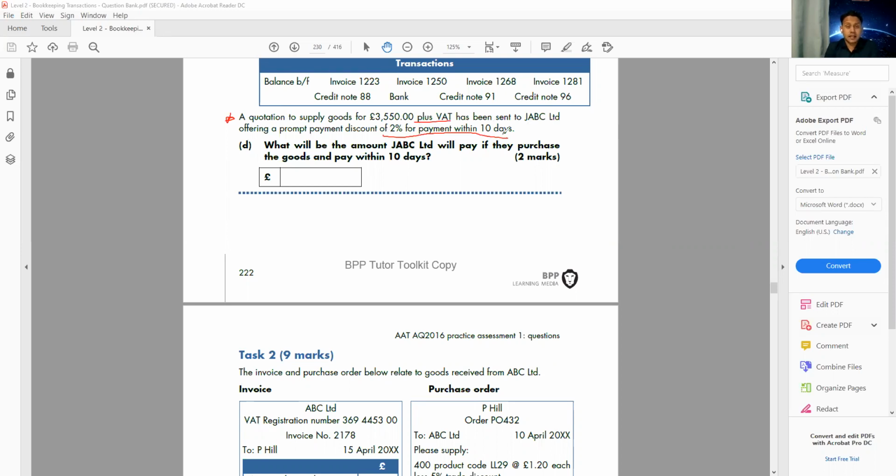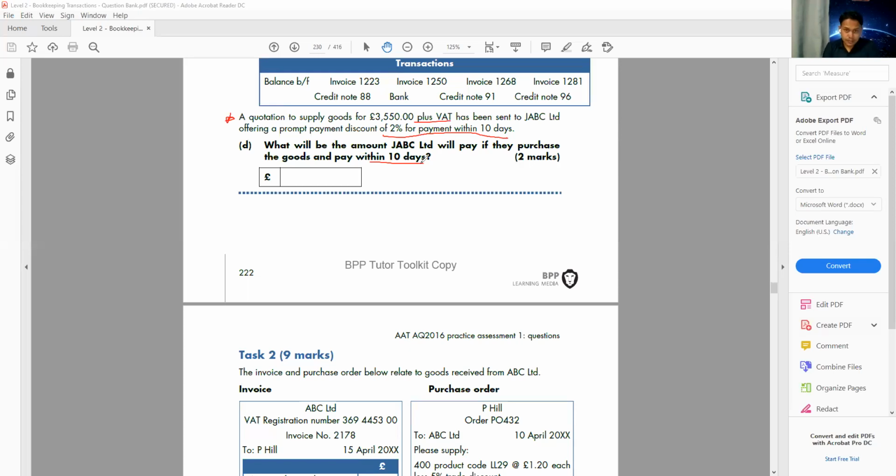So they are saying if you pay me within 10 days, I'll give you 2% discount. What will be the amount JABC will pay if they purchase the goods and pay within 10 days? So if the customer pays me within 10 days, how much money are we expecting from this customer?